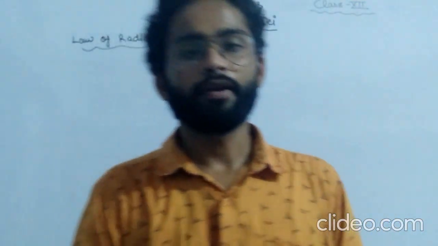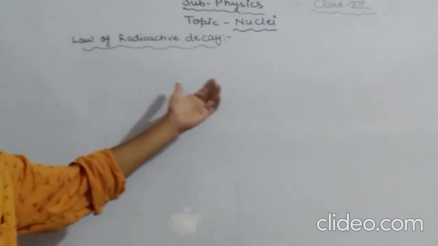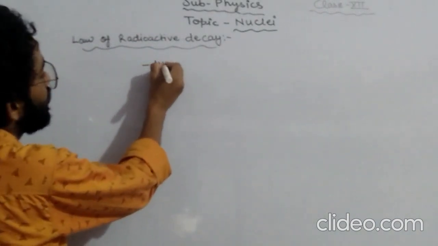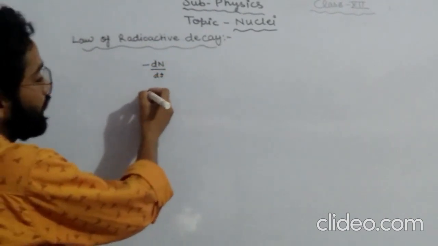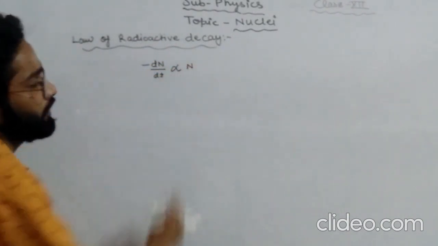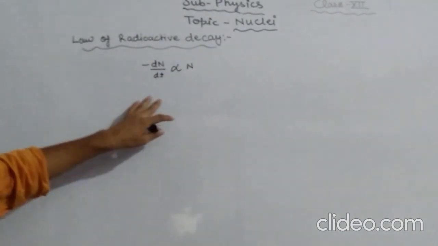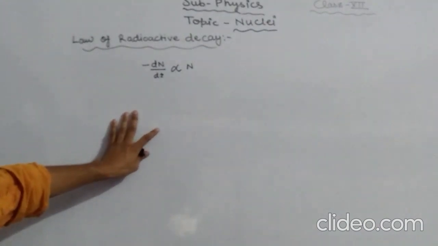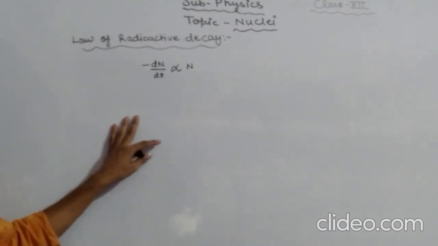Good morning students. We are ready with our new topic. This one is the law of radioactive decay, also called the law of disintegration. Here it is said that the rate of decay or disintegration of a radioactive element is always directly proportional to the number of nuclei present in that radioactive element. The rate of disintegration of a radioactive substance at any instant is directly proportional to the number of nuclei in the substance at that time.